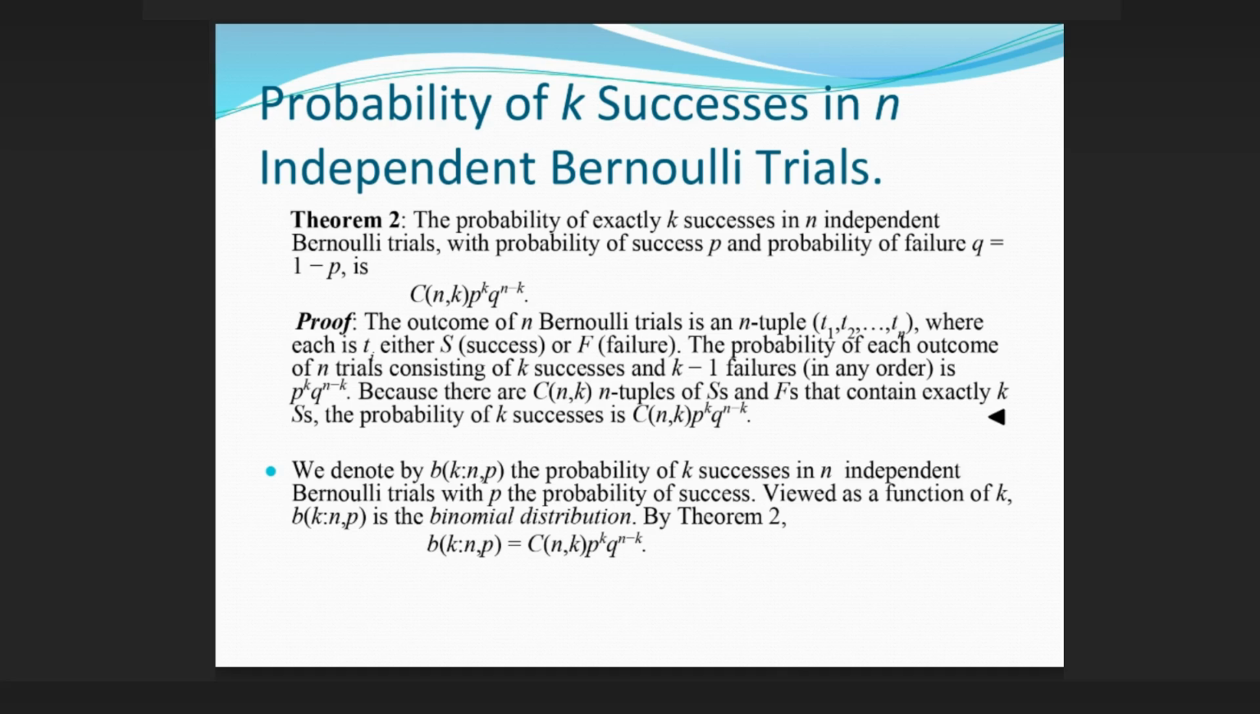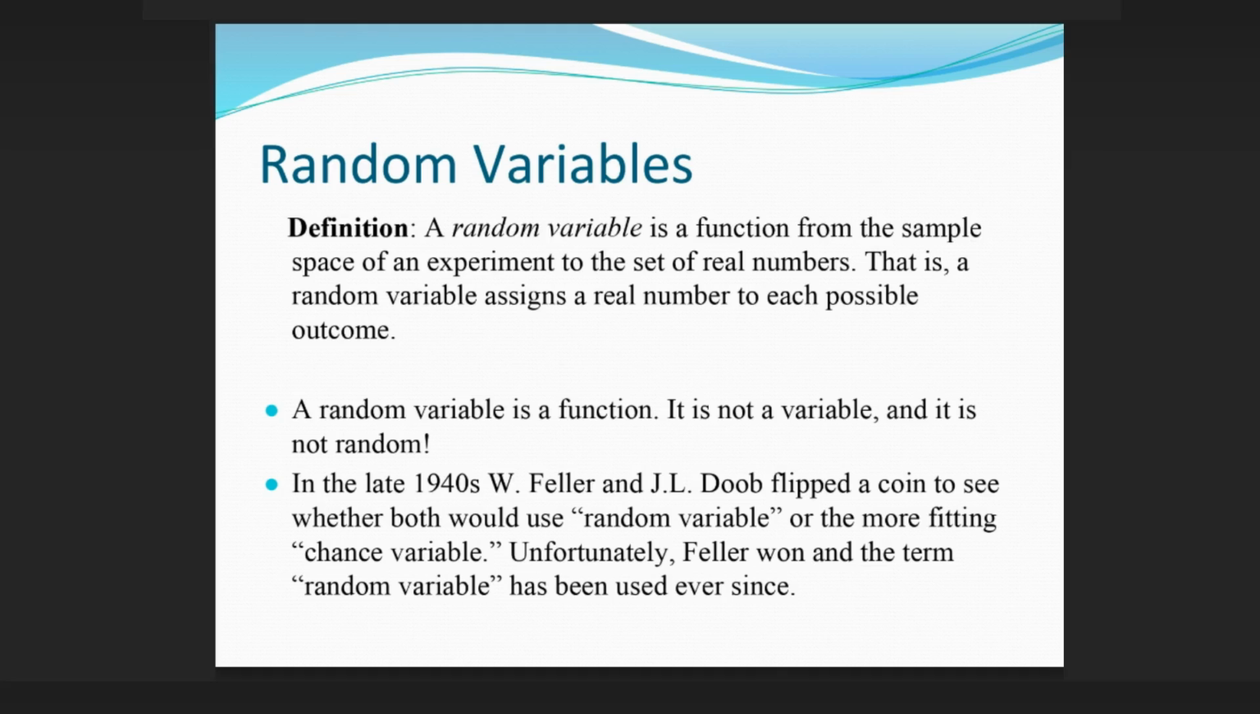We denote by b(k; n, p) the probability of k successes in n independent Bernoulli trials with p the probability of success. Viewed as a function of k, b(k; n, p) is the binomial distribution. By Theorem 2, b(k; n, p) equals C(n,k) p^k q^(n-k). Random variables. Definition: a random variable is a function from the sample space of an experiment to the set of real numbers. That is, a random variable assigns a real number to each possible outcome.